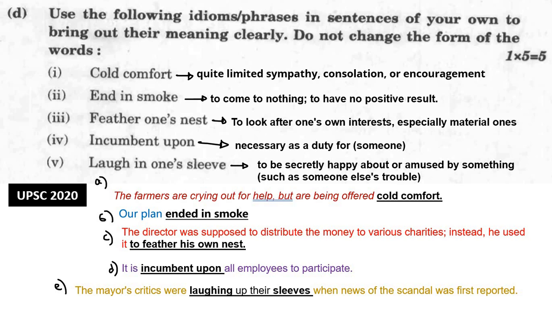Now the next word is laugh in one's sleeve. That is to be secretly happy when somebody else is in trouble. So the mayor's critics were laughing up their sleeves when news of the scandal was first reported. Right, now you understood how to use laugh in one's sleeve. Mayor's critics were laughing up their sleeves when they knew about the scandal against the mayor. Alright. So this is how you are going to use these words.